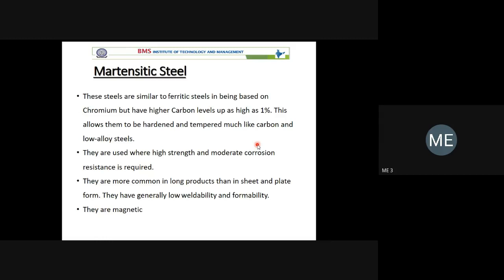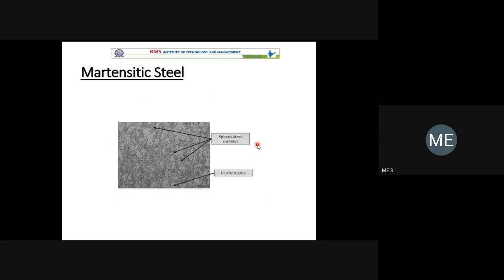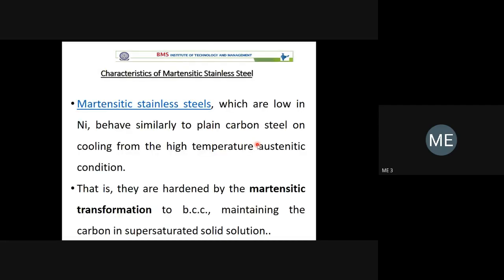Because of the high carbon content, it will form a new phase, that is Fe3C. We have already discussed Fe3C. Because of cementite, it is stronger. Martensitic steel is stronger. This is the microstructure. Don't worry about the microstructure now, given the time.